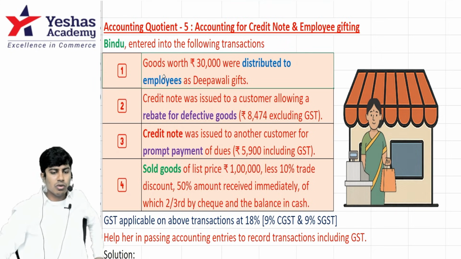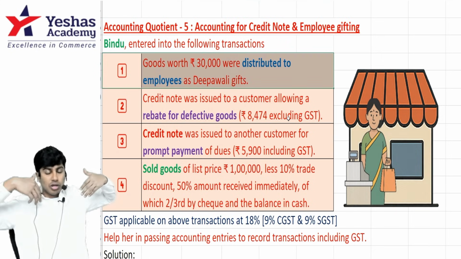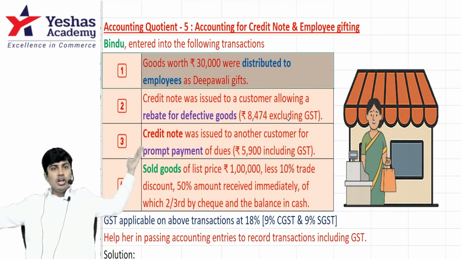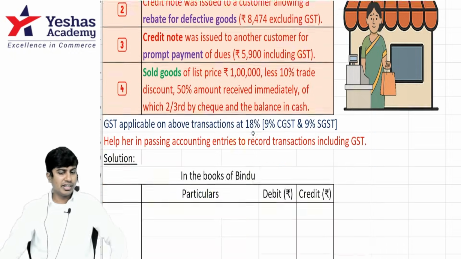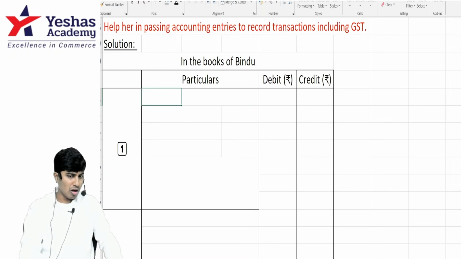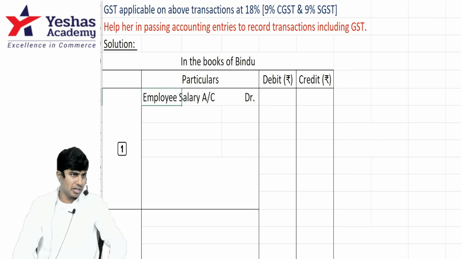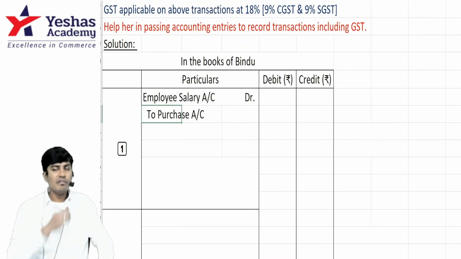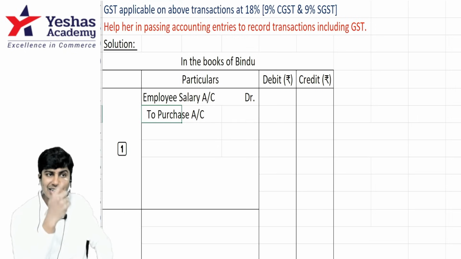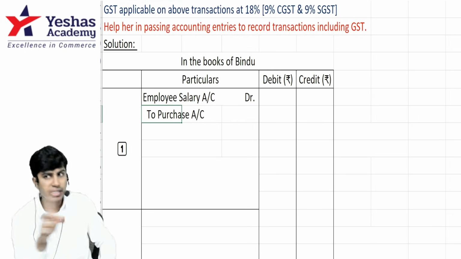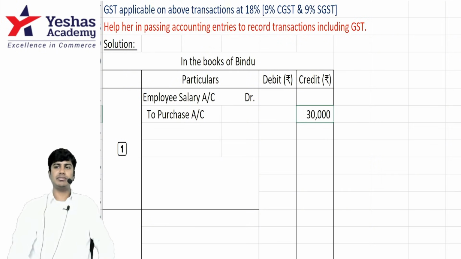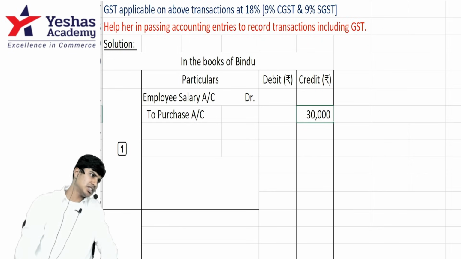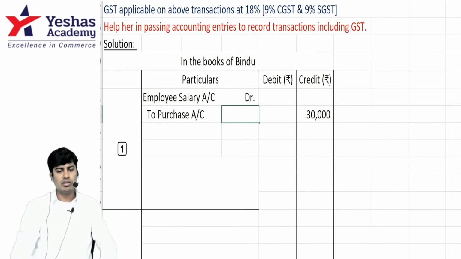Goods worth rupees 30,000 were distributed to employees as Deepavali gift. To my employees, I gave a Deepavali gift. How much? 30,000. What is the entry that I should write? It's an expense, employee salary or employee benefits account debit. To purchase. Why? Whenever goods are issued other than by way of sale, we will not credit sales account. We will credit purchase. How much will we credit purchase by? Everybody understood, 30,000? Very good. Debit will be employee salary to the extent of 30,000?